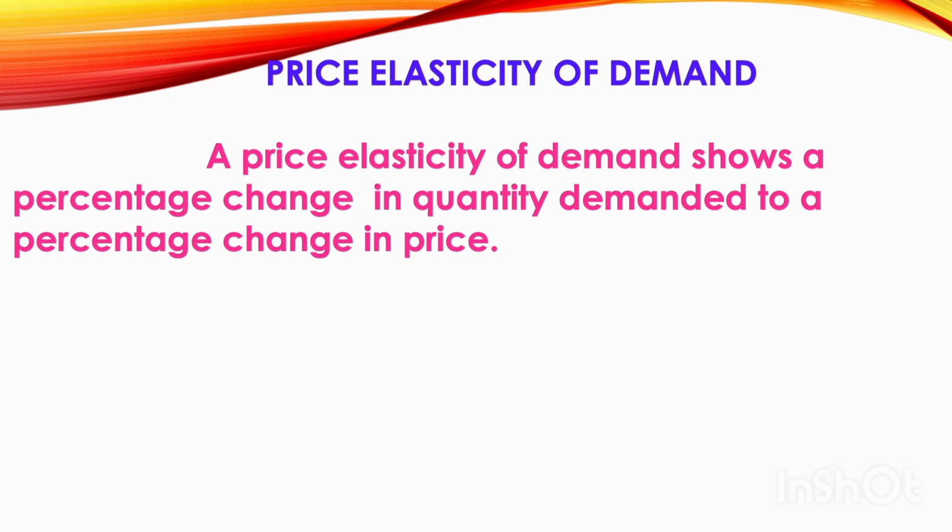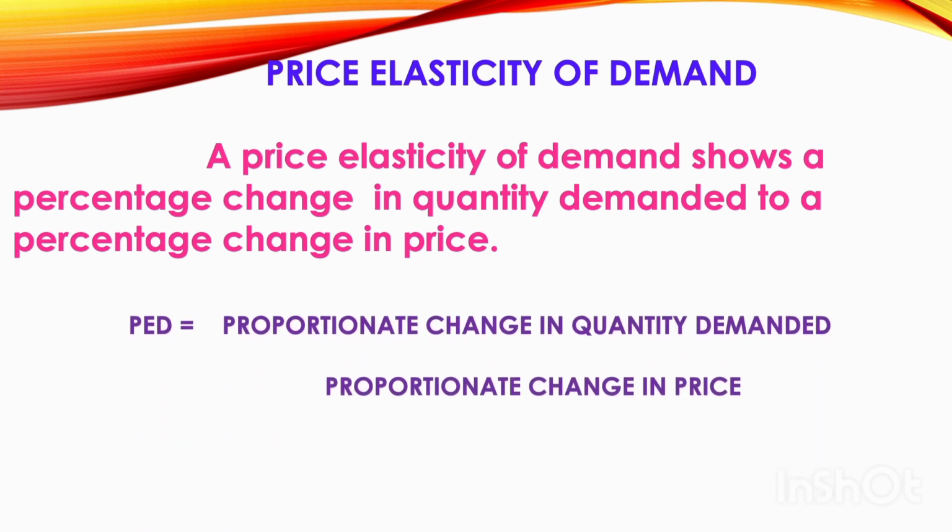It shows the percentage change in quantity demanded relative to a percentage change in price. So price elasticity of demand equals proportionate change in quantity demanded divided by proportionate change in price. It explains the changes which happen between the price and the quantity demanded.